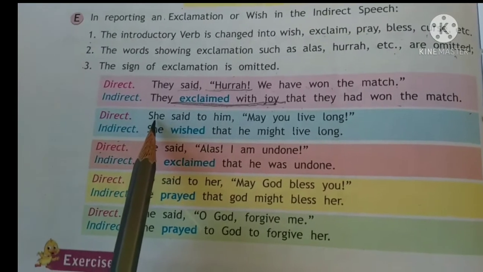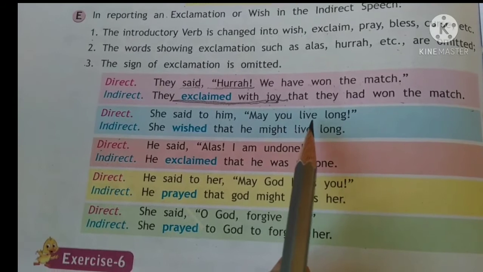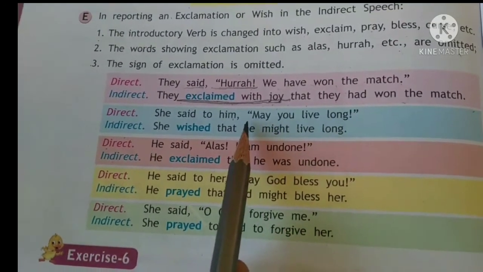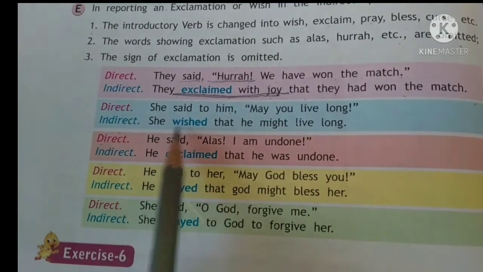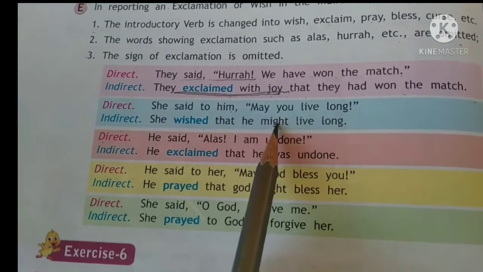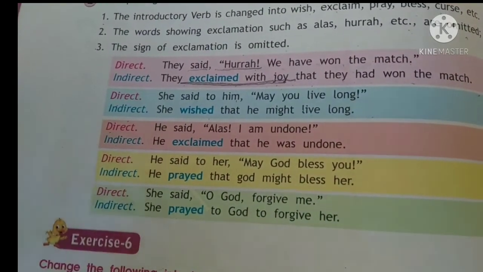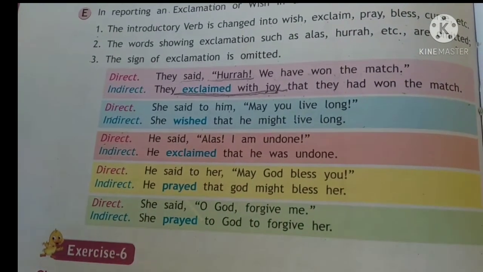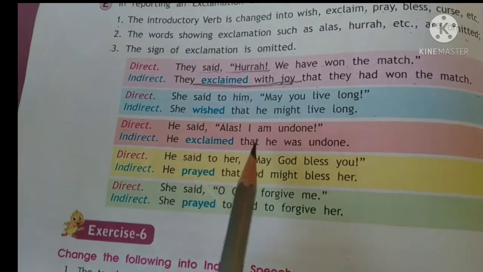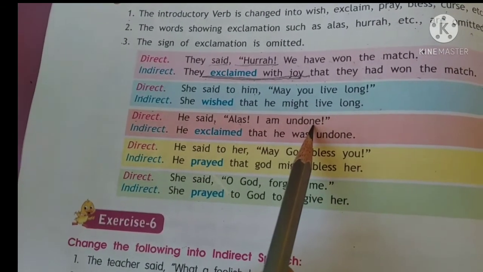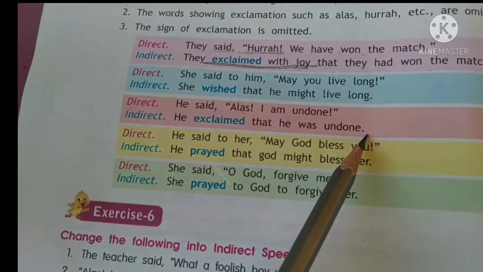The second one, she said to him, may you live long. So this is some wish that you are making for someone. How do we make it into the indirect? She wished that he might live long. This is a wish. May you live long. So we write the introductory verb as wished. The third, he said, alas, I am undone. So he exclaimed that he was undone.